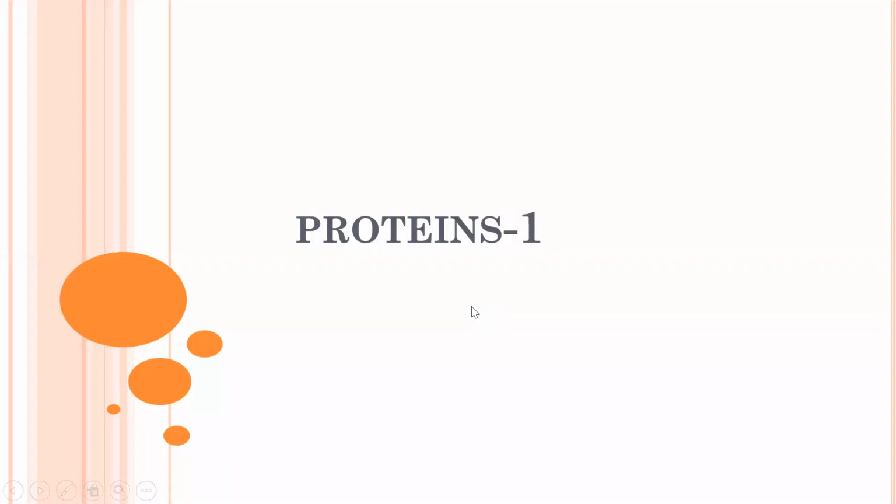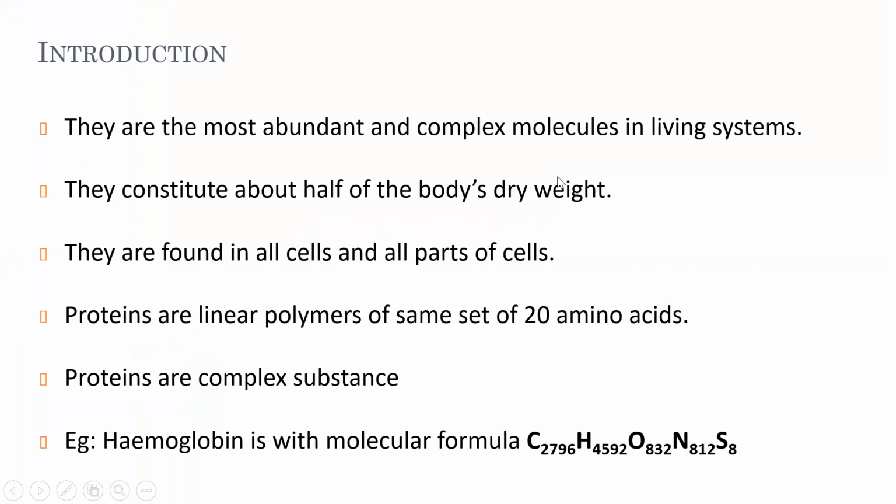Okay, fine. We'll start the next chapter, which is proteins. So in the last class, that is Introduction to Biochemistry, we have seen that proteins are very complex biomolecules, and it is the most abundant part of the living system. All these things we have seen in the last class.